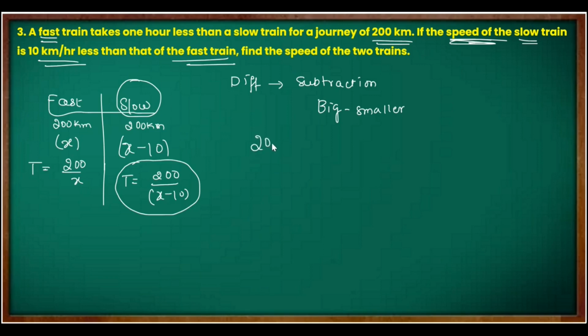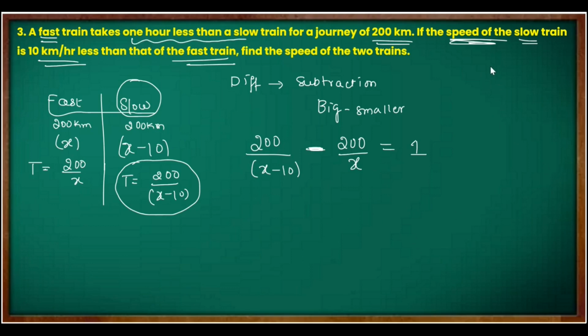That means first 200 by x minus 10 should come. Then comes the first train time, the fast train time. Difference means I have to write minus in between. And what is the difference between both of them? 1 hour less. They have given it in the question. Here you can read, 1 hour less than the slow.